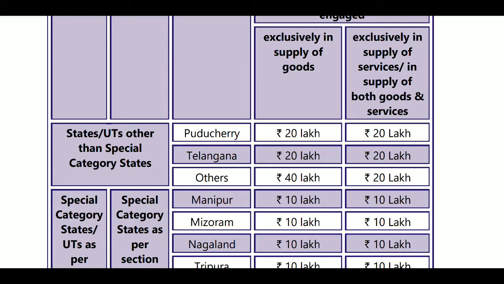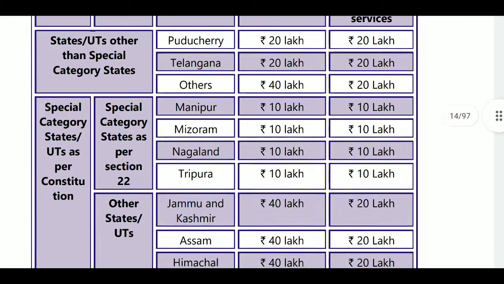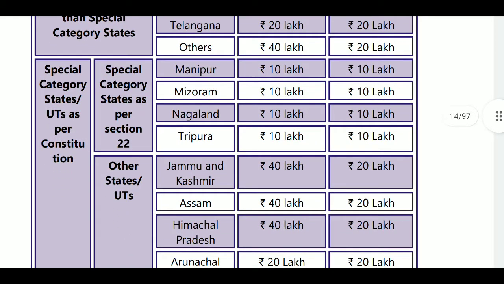If you come under goods and services, then your turnover limit will be 20 lakhs only. If you are dealing with special category states, here Manipur, Mizoram, Nagaland, Tripura, it is always 10 lakhs, whether you are in goods, in services, or in goods and services. Those 4 states will always be 10 lakhs only.